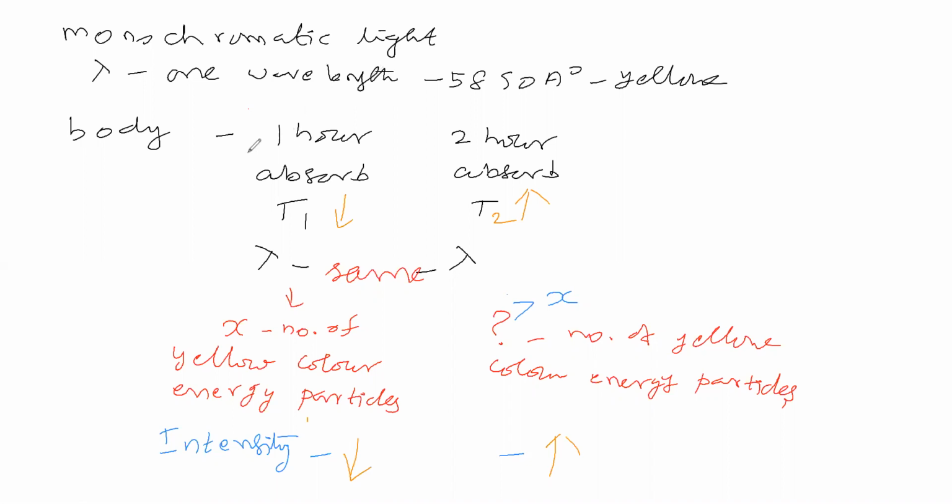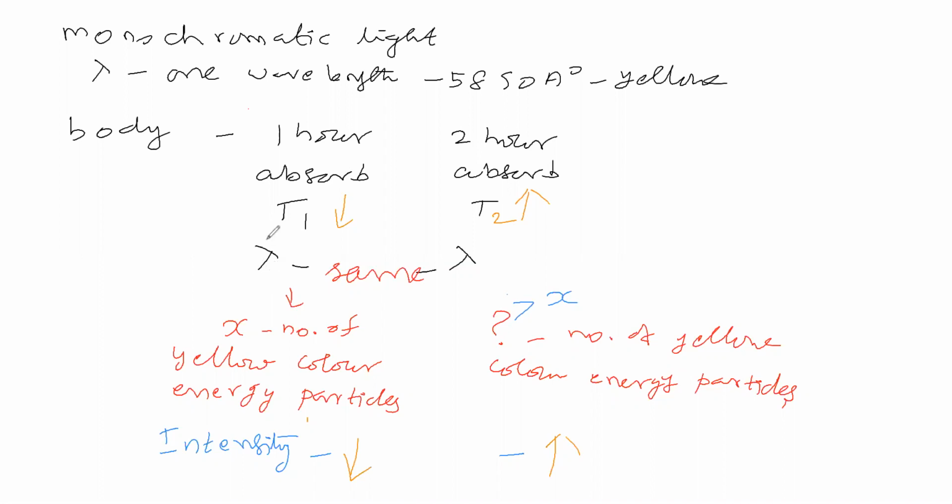So now this body is exposed to sunlight for 1 hour, so the body is absorbing sunlight radiation. Body has absorbed radiation that has wavelength.